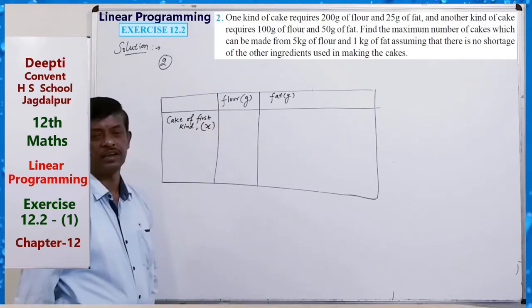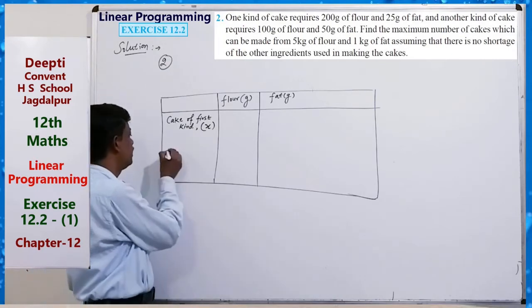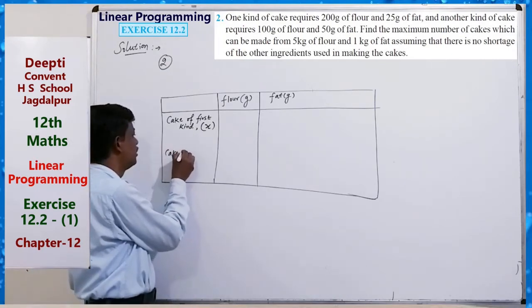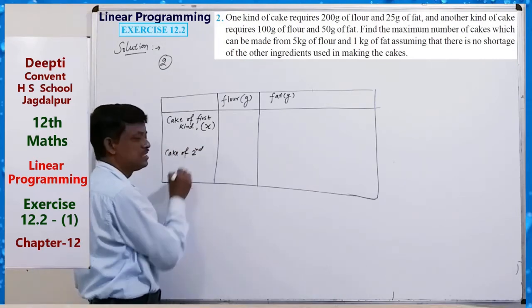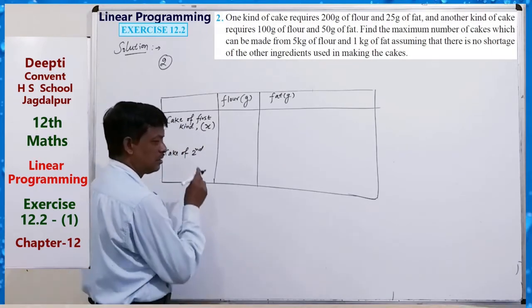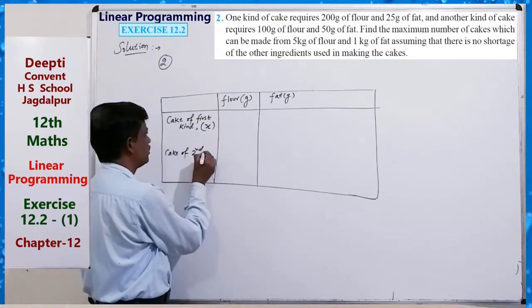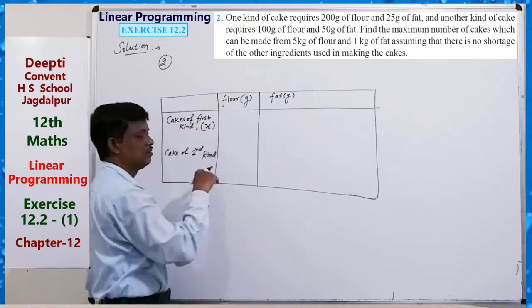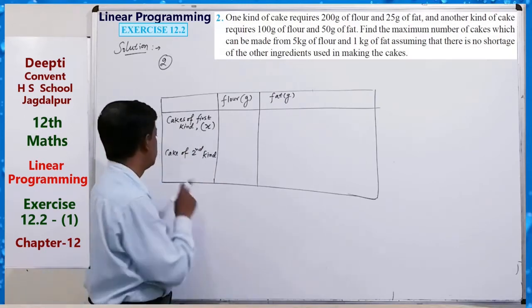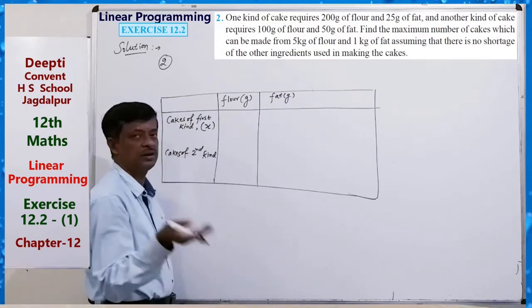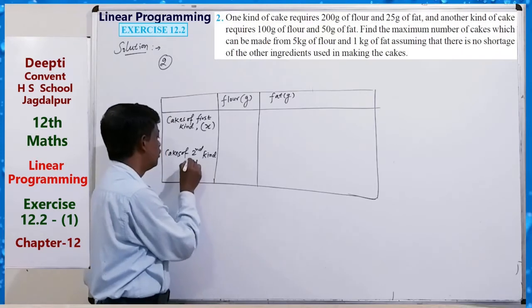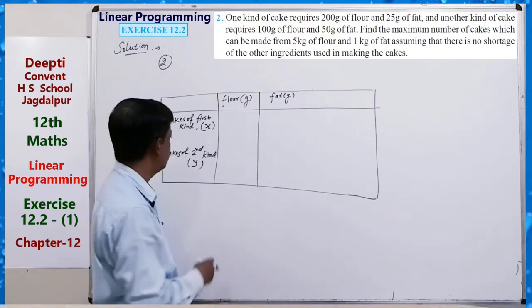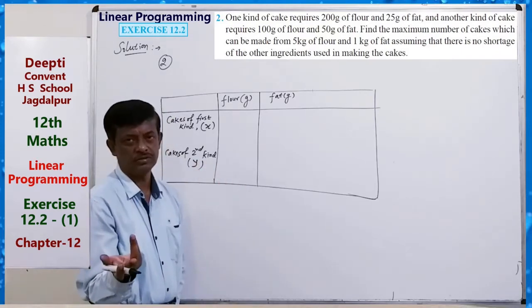Suppose X cakes of the first kind and Y cakes of the second kind. Cakes of first kind, how many? X. Cakes of second kind, how many? Y. Then X is greater than or equal to 0, Y is greater than or equal to 0.